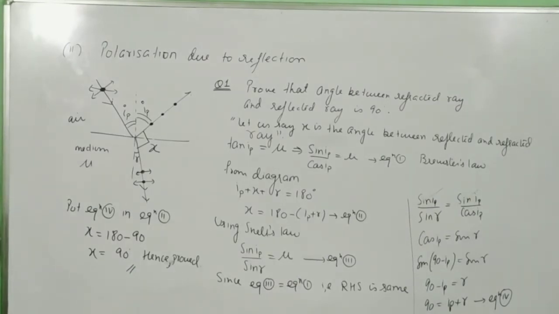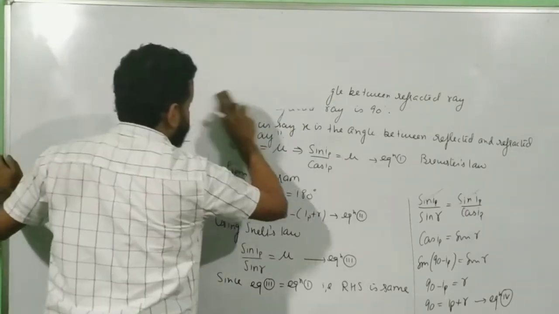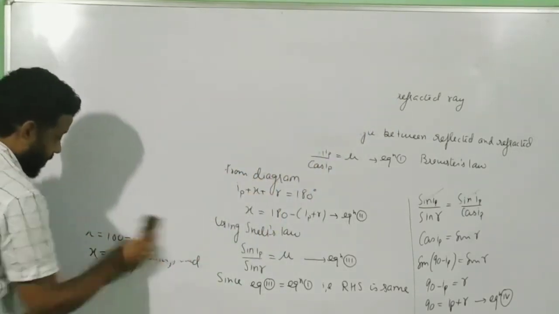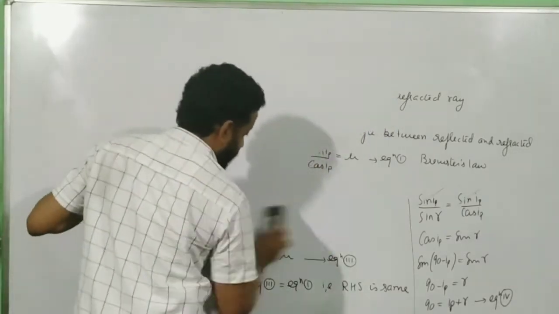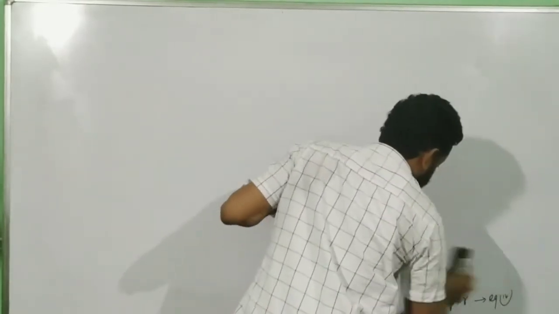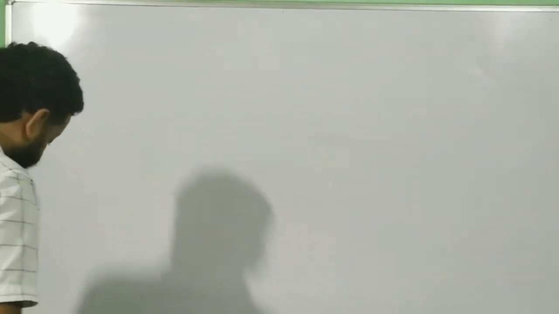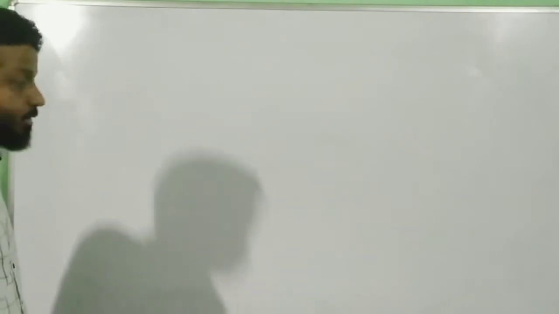Okay, moving ahead with some numericals. After numerical, I will give you a brief idea on the third way of polarization. Okay, but that I will do after numericals. So first one is find the Brewster angle if the refractive index of glass is given by √3.